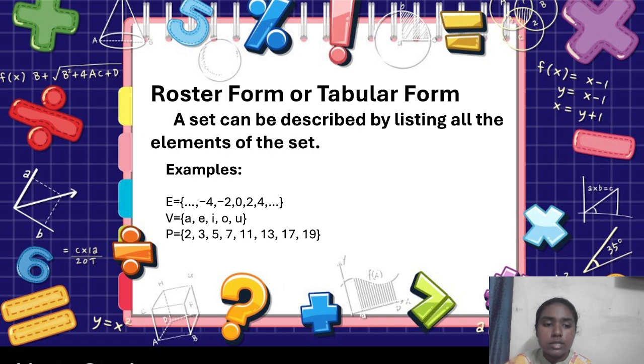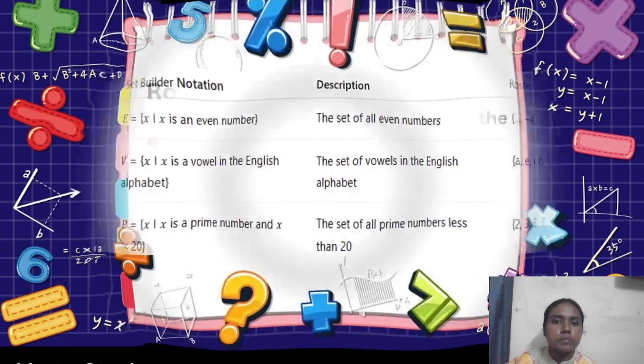In the last example, what we saw in the set builder form, that is P is equal to {x : x is a prime number and x is less than 20}, the elements they listed directly in the roster form. These are the prime numbers that come before 20, so these are the elements of the set. So this is how the set should be represented. That's it for the representation of the set.